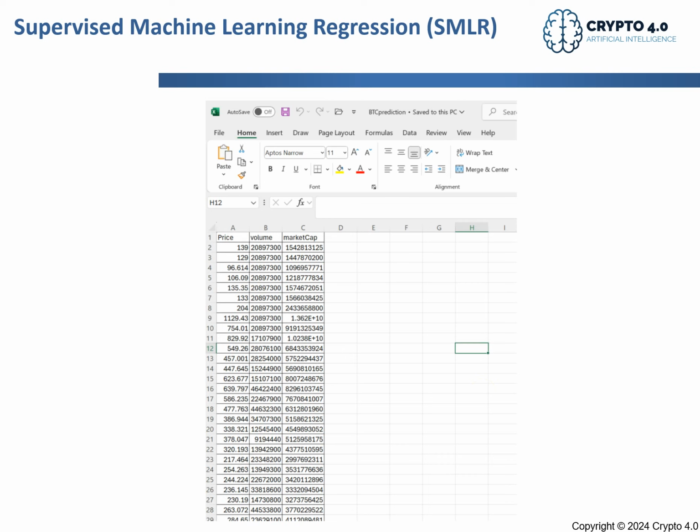I use these variables, as I mentioned before, to make my regression. So here what I did is choose the price as the dependent variable, the one that I want to predict, and I have the price here from the beginning.